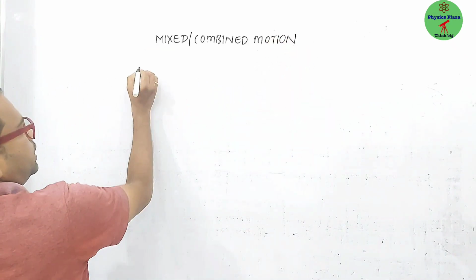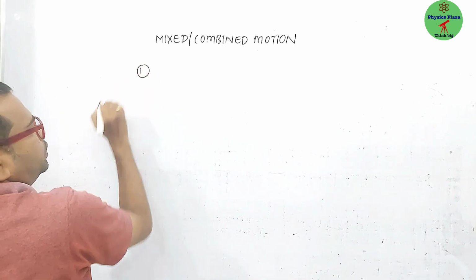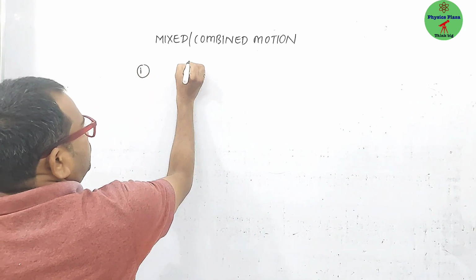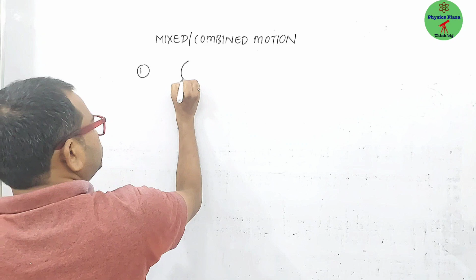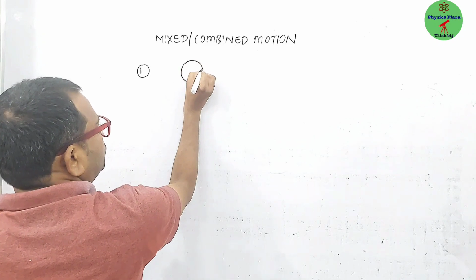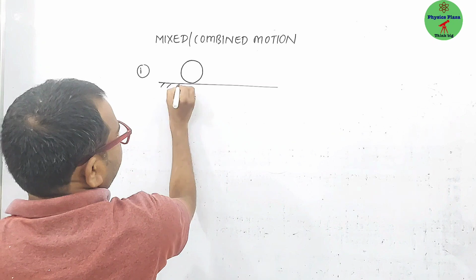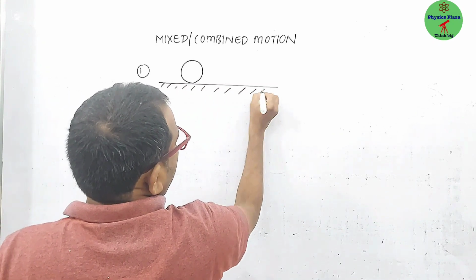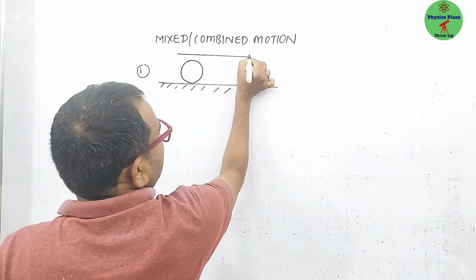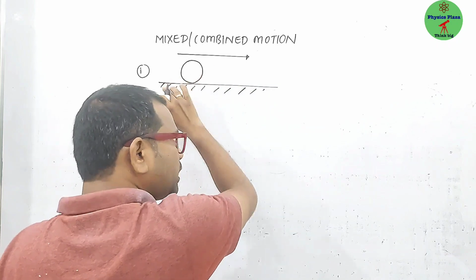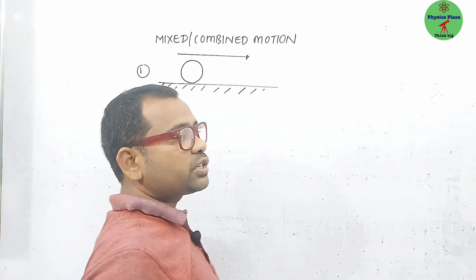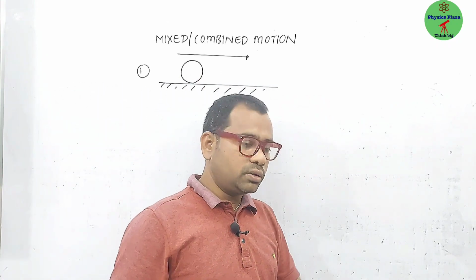Okay. For example, let us say here is a ball. A ball is thrown on the road, or on the surface. So this ball is going in a straight line path. If it is going like a straight line path, it is what kind of motion?